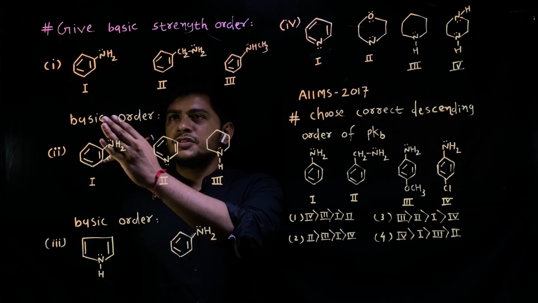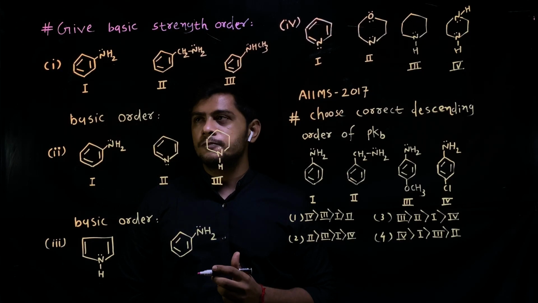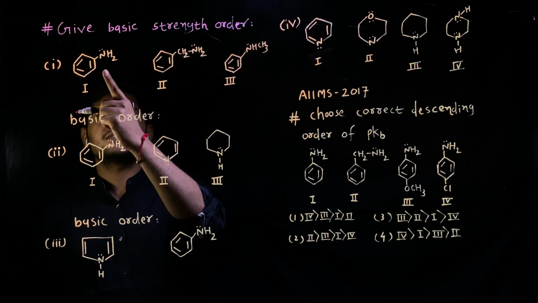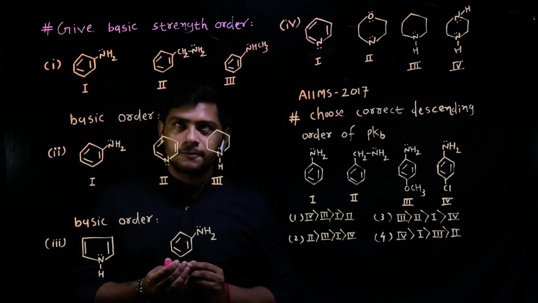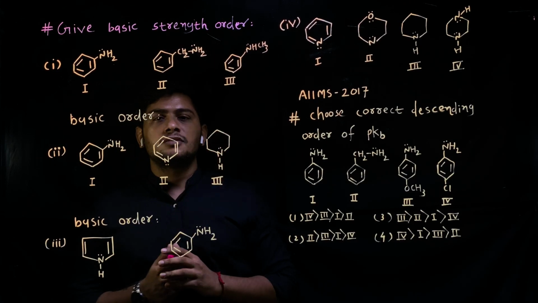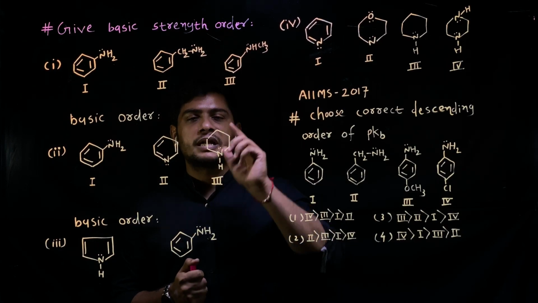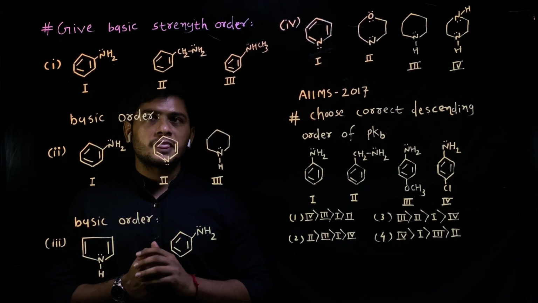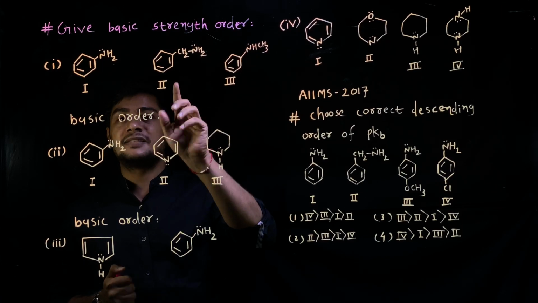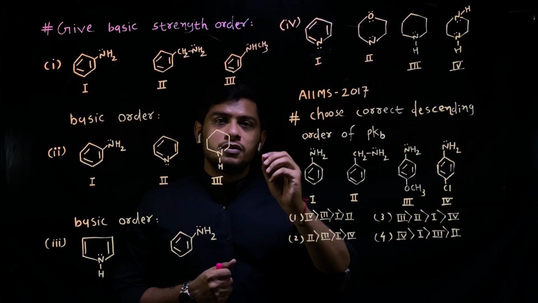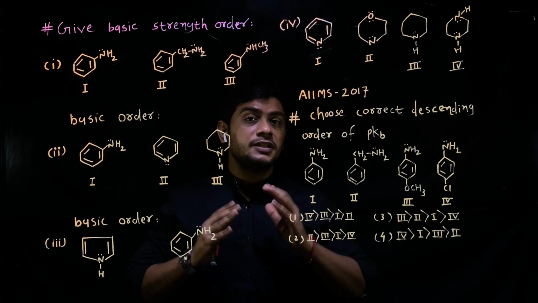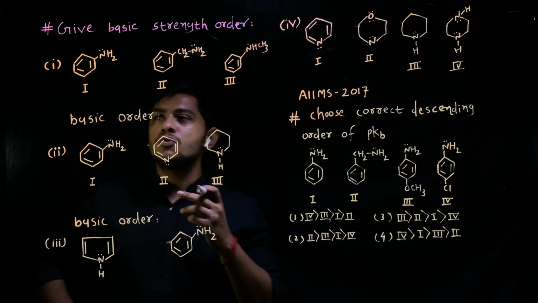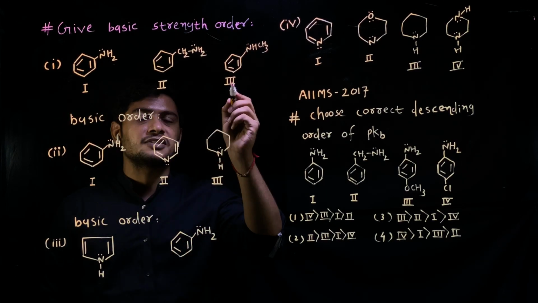See, in this first MCQ, we can see that this is an aromatic amine because nitrogen is directly attached with the benzene ring. And in the third structure also, this is an aromatic amine. This is a secondary aromatic amine. This one is a primary aromatic amine. And this is not an aromatic amine. This one is benzylamine. Now, when we say the term aromatic amine, it means delocalization of electrons. So, electrons are delocalized in this case as well as in this case.